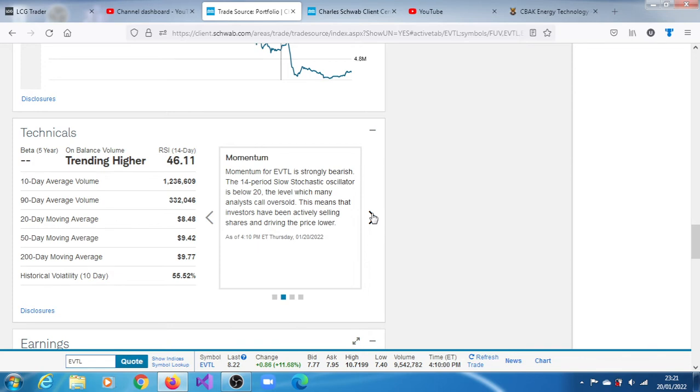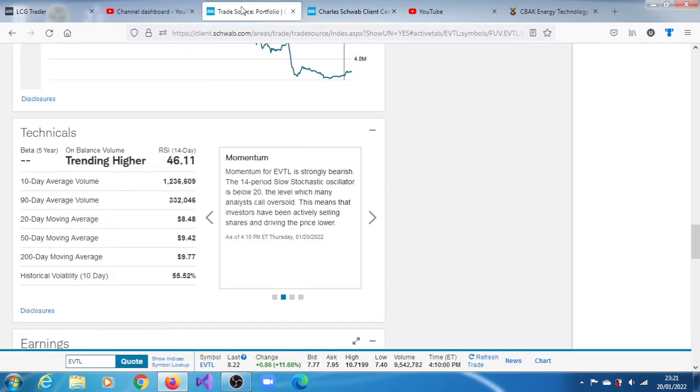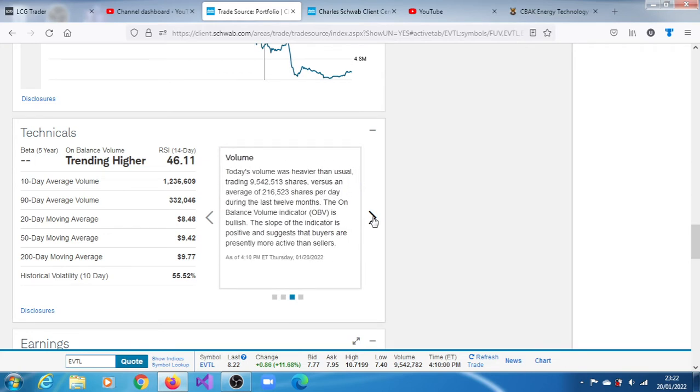The 14-period slow stochastic oscillator is below 20, the level which many analysts call oversold. This means that investors have been actively selling shares and driving the price lower. Is it oversold? Yes, it's oversold. Today's volume, the 20th of January 2021, was heavier than usual, trading 9.542 million shares versus an average of 216,523 shares per day during the last 12 months. The on-balance volume indicator is bullish. The slope of the indicator is positive and suggests that buyers are presently more active than sellers.